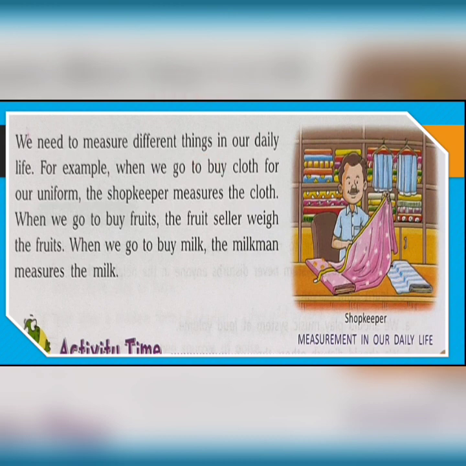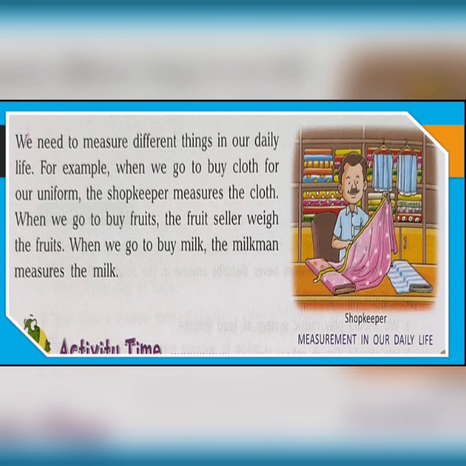As for example, when we go to buy cloth for our uniform, the shopkeeper measures the cloth as shown in this picture. And when we go to buy fruits, the fruit seller weighs the fruits, how many kgs we need. And when we go to buy milk, the milkman measures the milk in liter, like half liter, 1 liter, or 250 ml, like that.